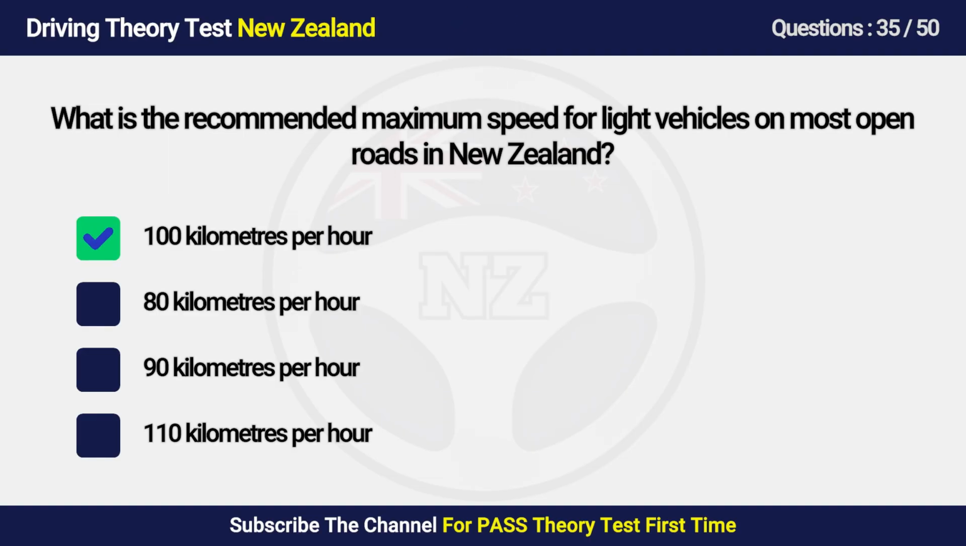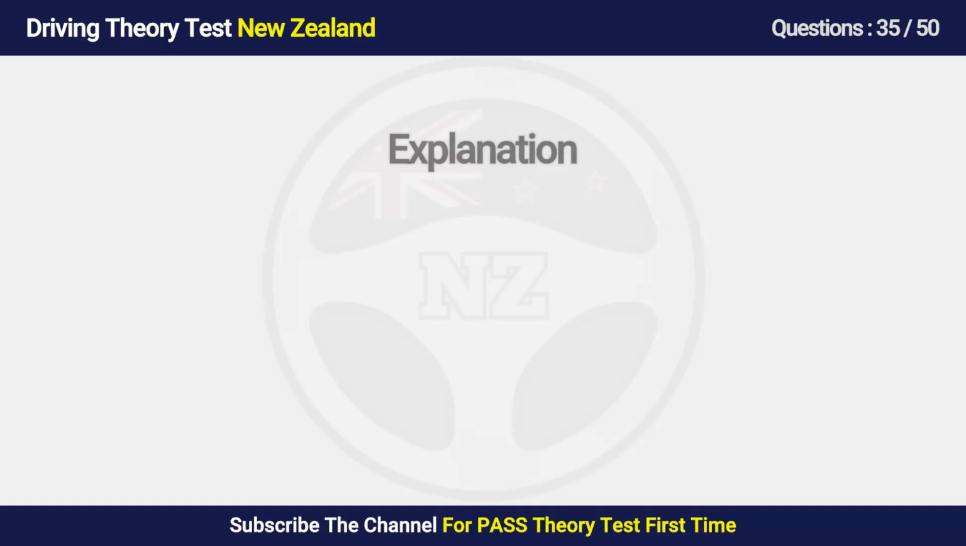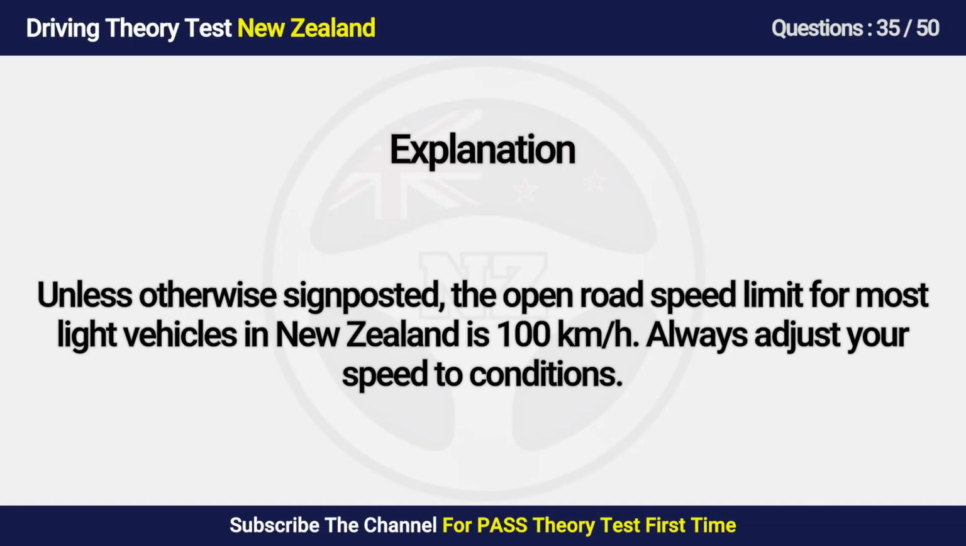Answers is A. 100 km per hour. Unless otherwise signposted, the open road speed limit for most light vehicles in New Zealand is 100. Always adjust your speed to conditions.